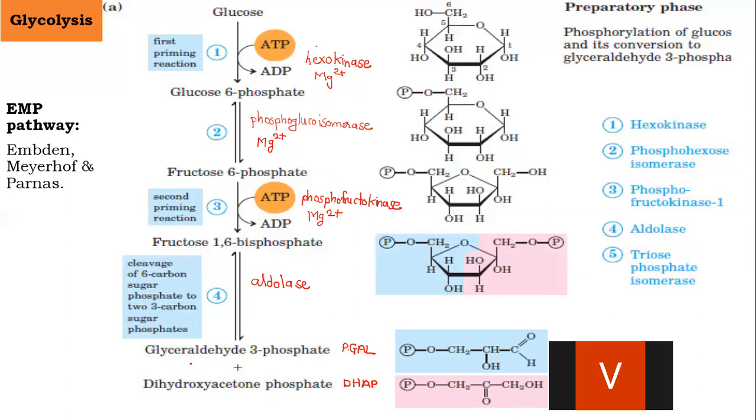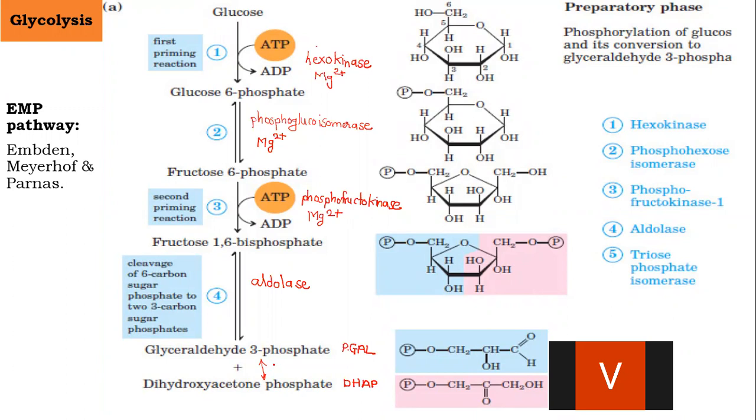These two are converted into each other. Glyceraldehyde 3-phosphate can be converted into dihydroxyacetone phosphate, and dihydroxyacetone phosphate can be converted back into glyceraldehyde 3-phosphate. I will write this as a double-headed arrow, which indicates a reversible reaction.